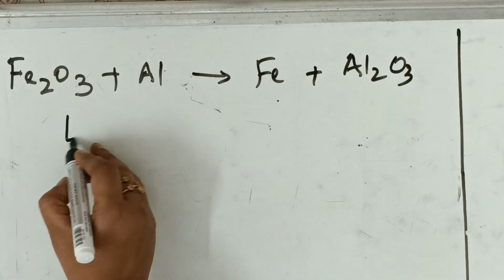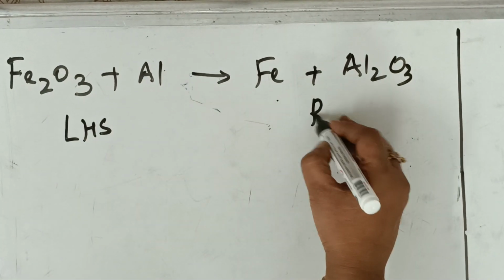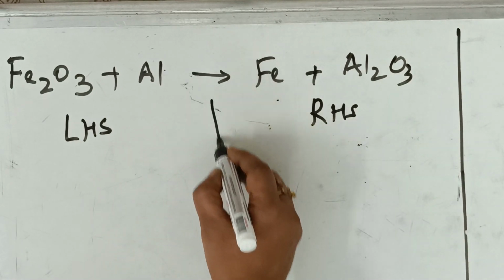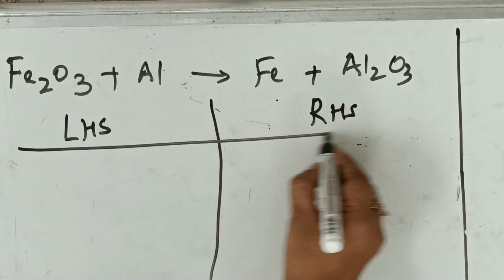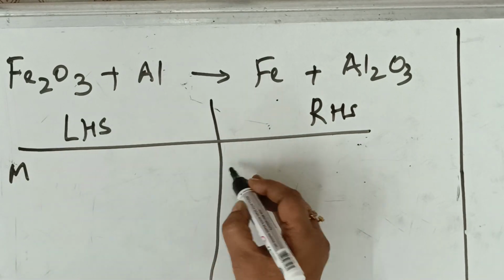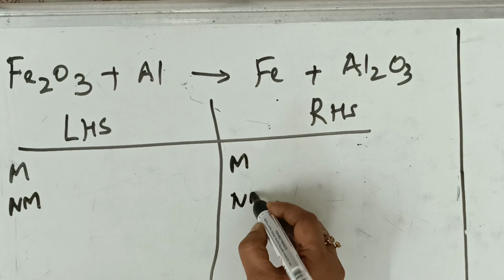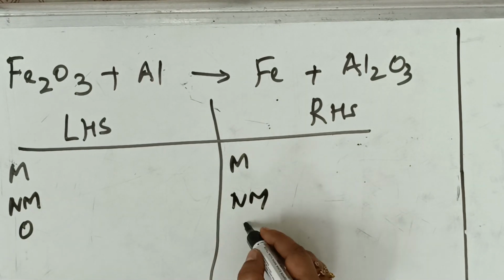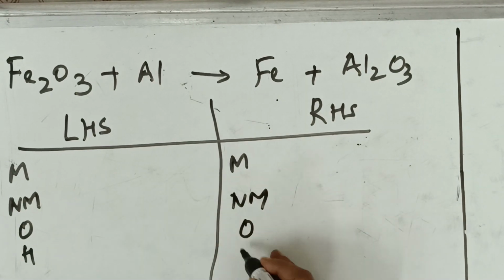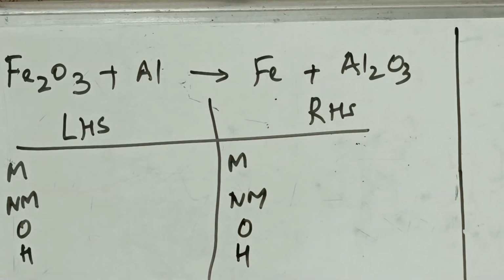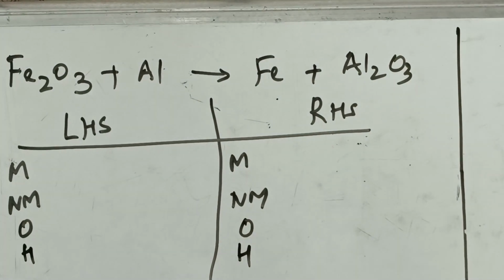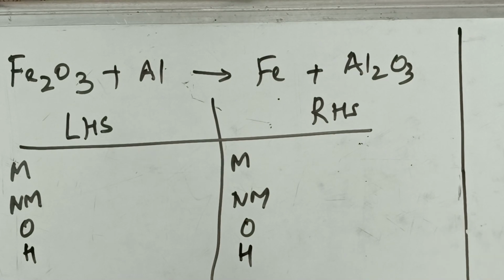I have to pick up the LHS part, I have to pick up the RHS part. Simple as that. Make a line. Line is vague. I have to write what is the metal, what is the non-metal, how many oxygen atoms, then balance hydrogen atoms. Am I right, students? That's the sequence, right? Simple. Only 4 things you need to remember: metal, non-metal, oxygen atom, hydrogen atom.